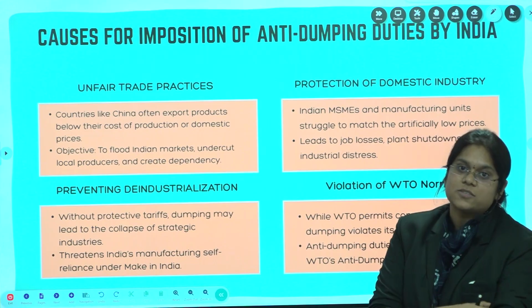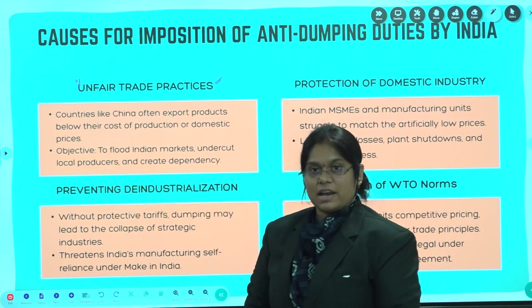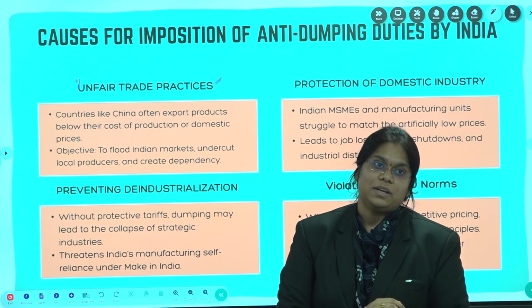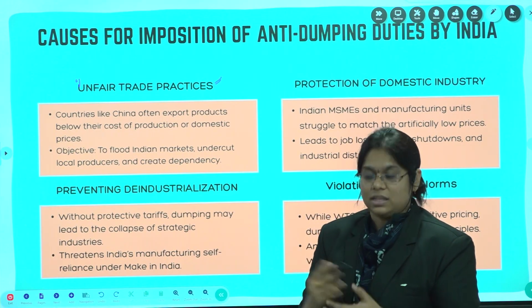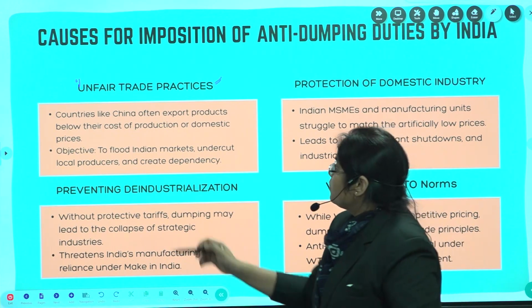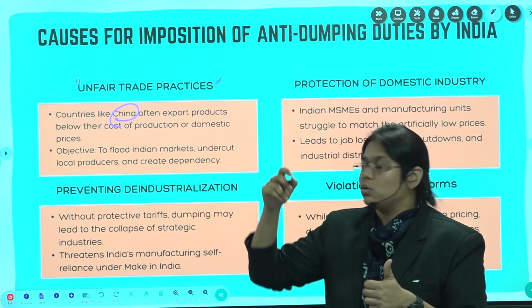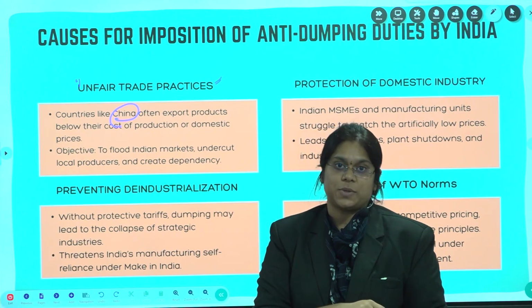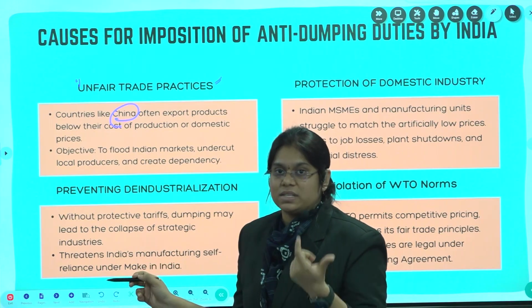Now, what are the causes for that? Let's see. Basically, unfair trade practices, right? If you are dumping your goods into our market, what will happen? It will affect the industries in the domestic market. Here, domestic means who is transferring the goods, and foreign means for whom they are transferring, okay? Do not get confused with this when I am talking about domestic and foreign.